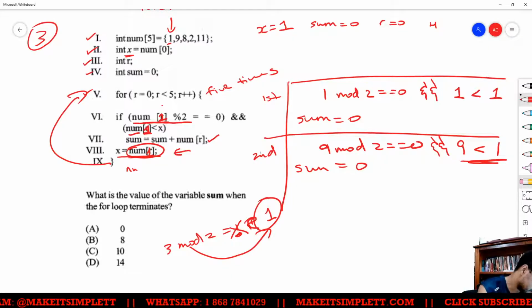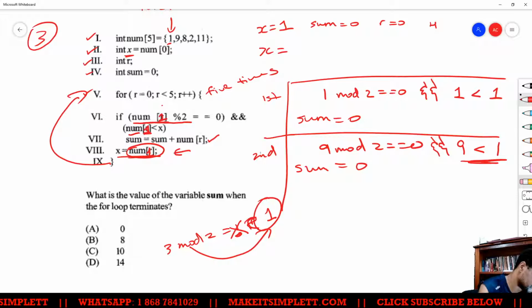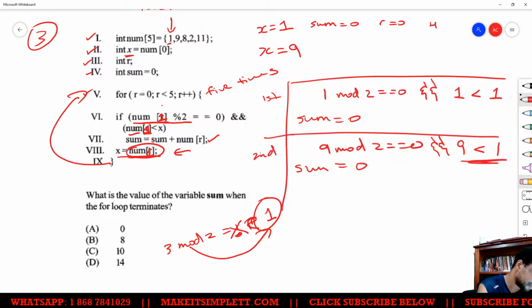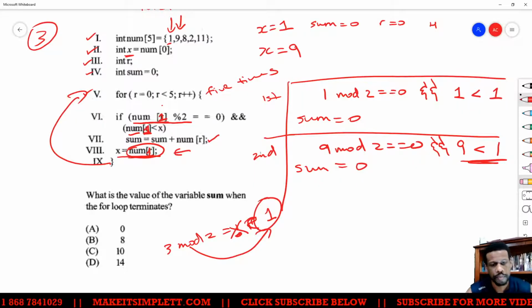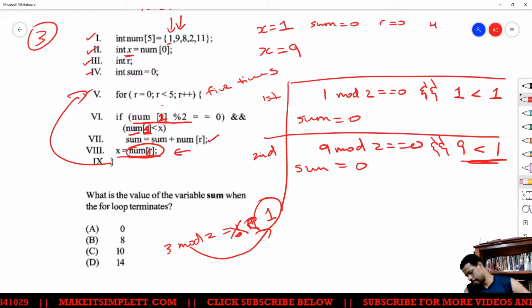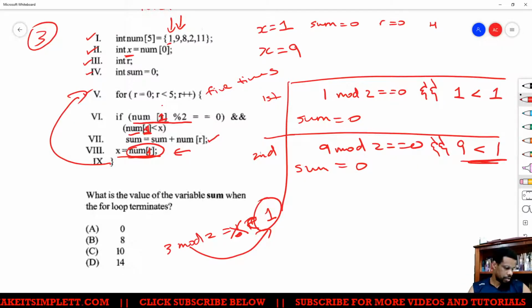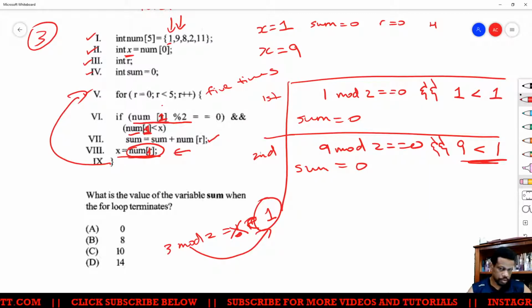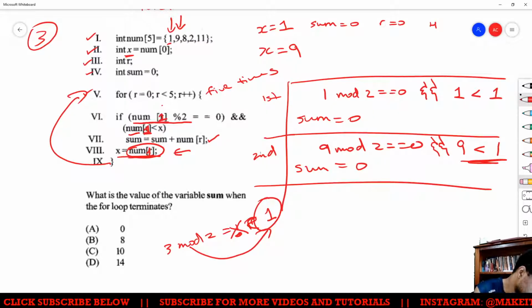So the value of x is going to change now from 1, and x is now going to change to 9 because 9 is the next number here. Everybody following what's going on there so far? Right. So now the value of x changed to 9, so now we could go on to the third loop.